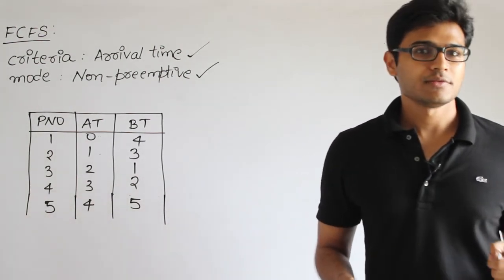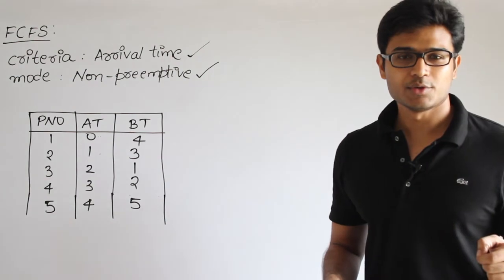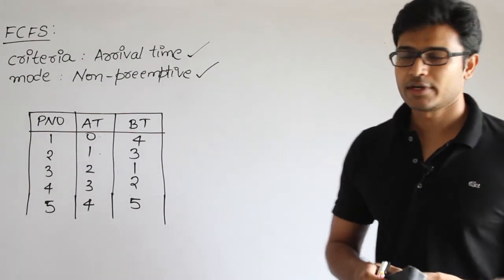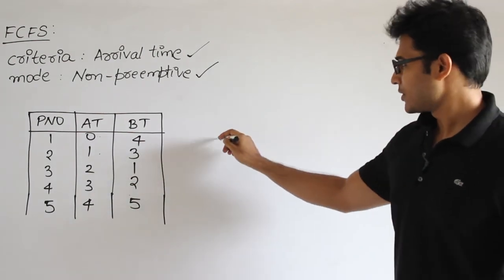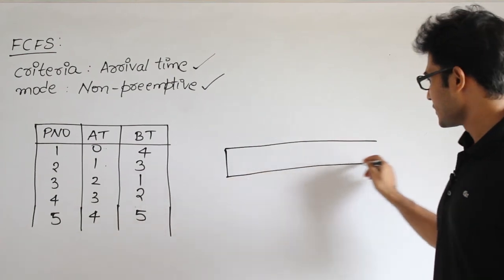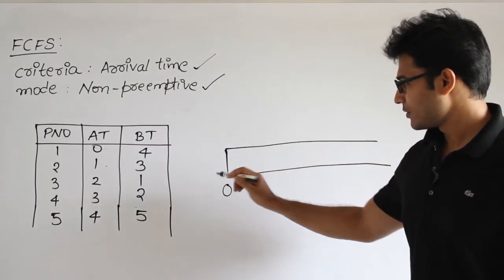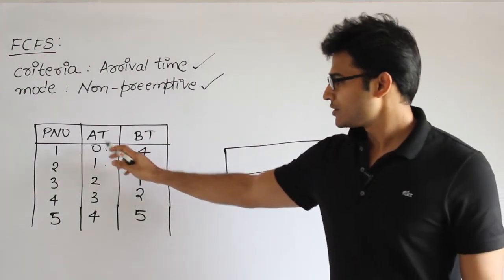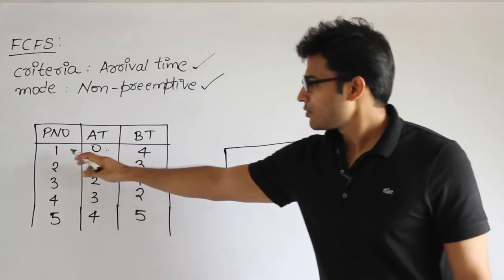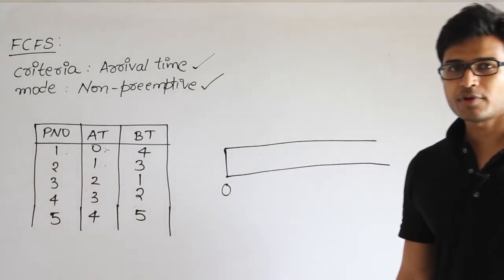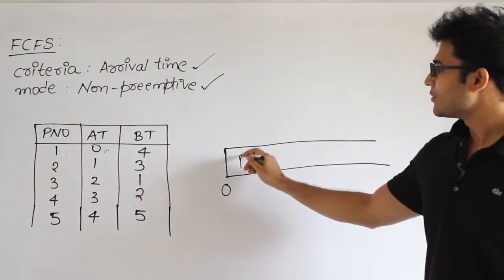And I am going to assume that I start my CPU at time 0, and from there I am going to count the entire schedule. Let's see how it works. I'm going to start counting everything from time t equal to 0. At time t equal to 0, what is the first one that has arrived? Arrival time of process 1 is 0, which means process 1 has arrived first. Therefore, I will give it for scheduling.